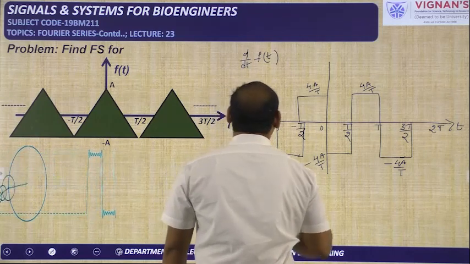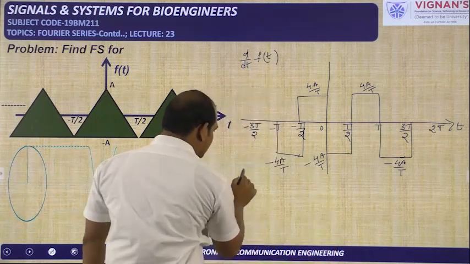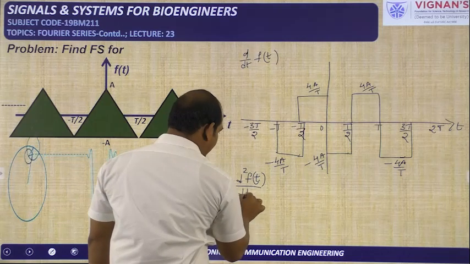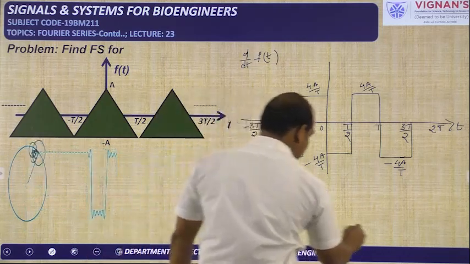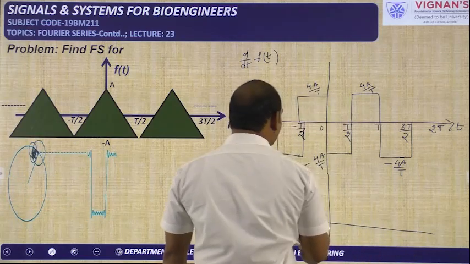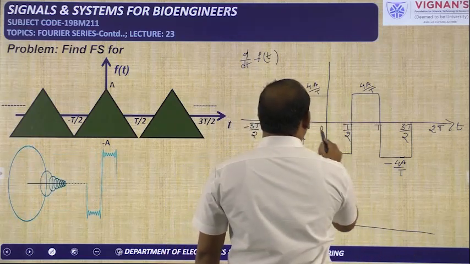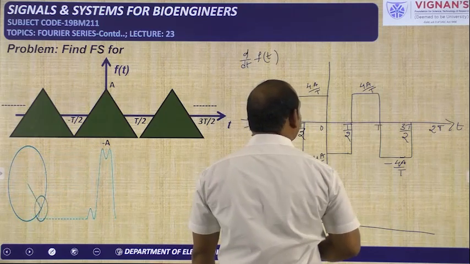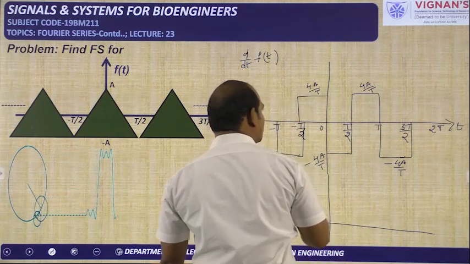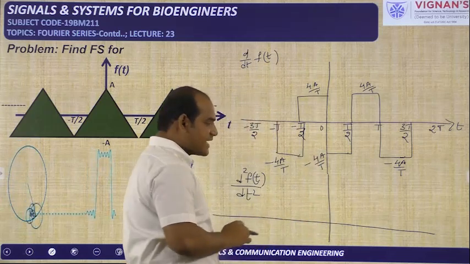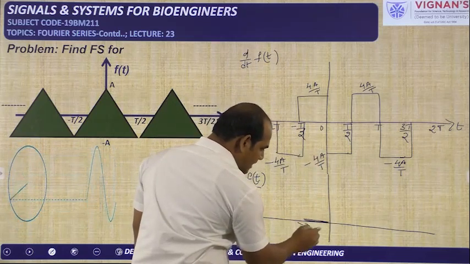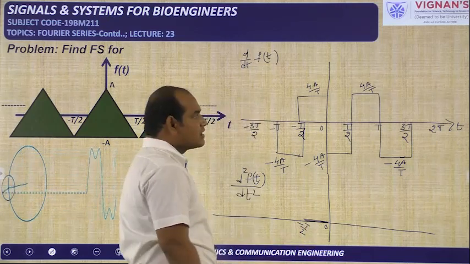If you perform the second time differentiation, that is d square f of t by dt square, you will get like this. From minus T by 2 to 0, the amplitude is 4a by T, that is the constant value. So if you do the differentiation for the constant, you will get 0. So this 0 is valid from minus T by 2 to 0.